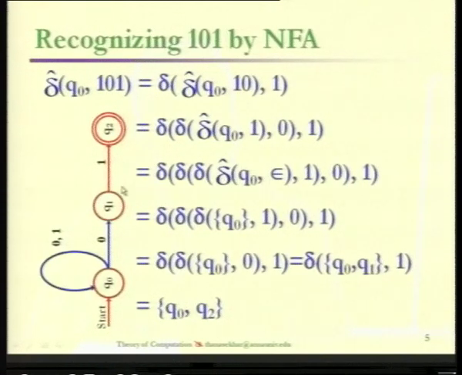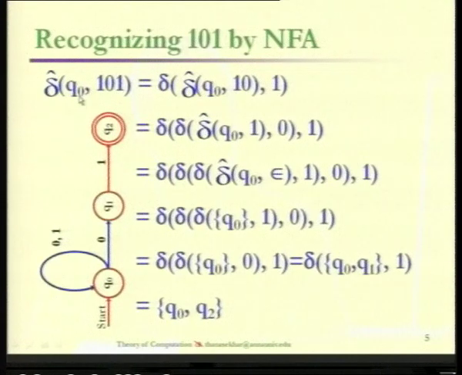Now we have to verify whether the string 101 is going to be accepted by this finite automata or not. This will accept any string terminated with 01. Since 101 is also terminated by 01, we can say that the string 101 is going to be accepted by this finite automata. But we have to verify that. At the end, if we are able to get a subset of states of this automata in which q2 is a member, then we can accept that 101 is accepted. So that is what we have to verify now.